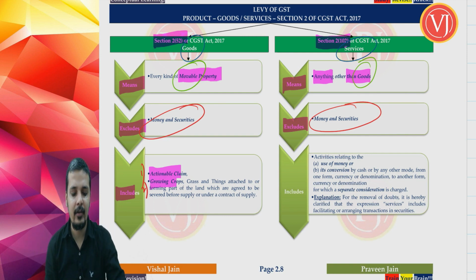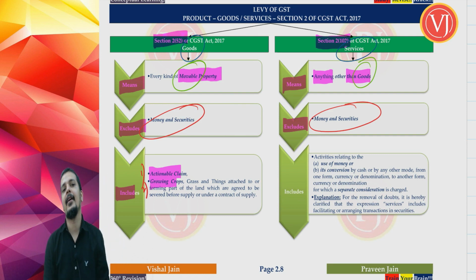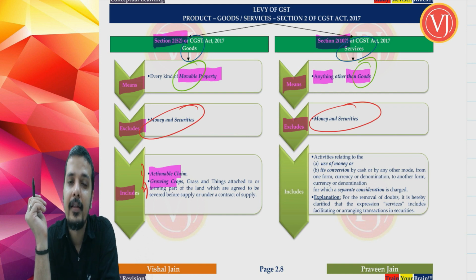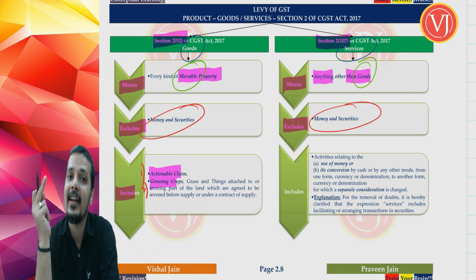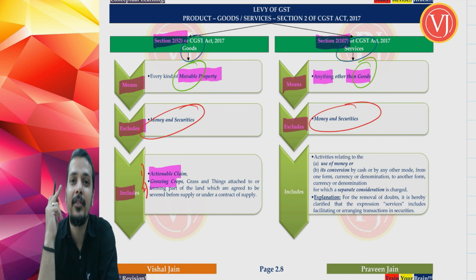Understand that this growing crops, grass, things, etc. is mentioned as a clarification. The second point is given as a mere clarification. Why? Understand that grass and growing crops are coming out of land, and land being an immobile property, tomorrow no one should tell that grass is coming out of immobile property or growing crops are coming out of immobile property. Therefore, it is also immobile property, and if it is immobile property, then it is not goods. So one should not come with these fancy ideas and tell that no, grass is not goods, growing crops is not goods.